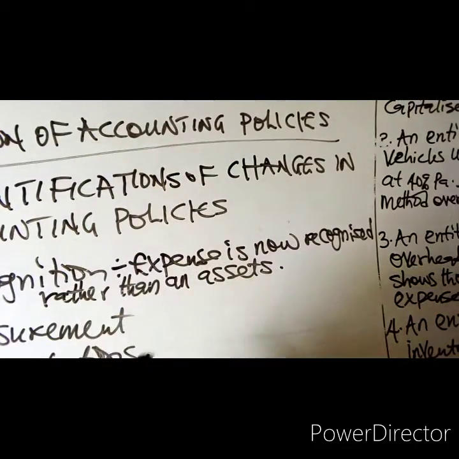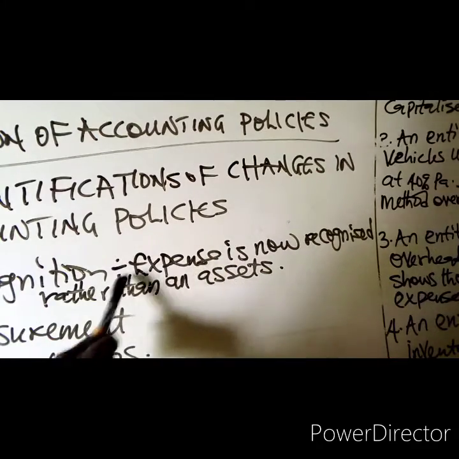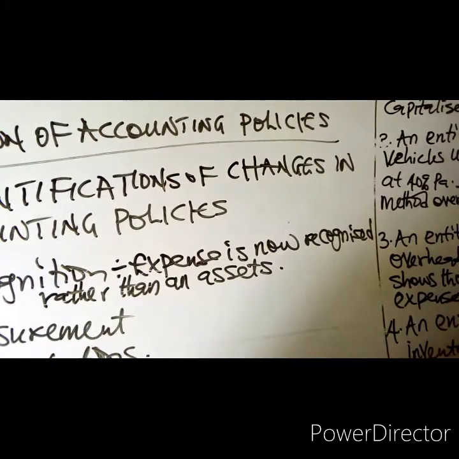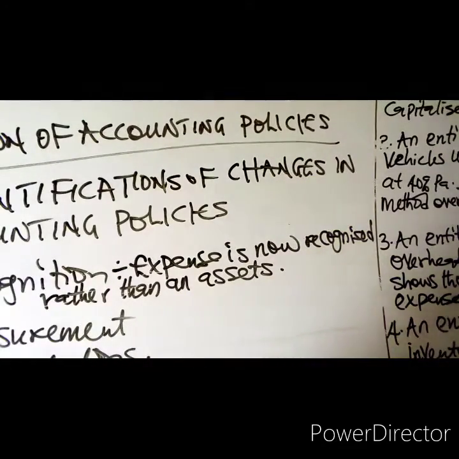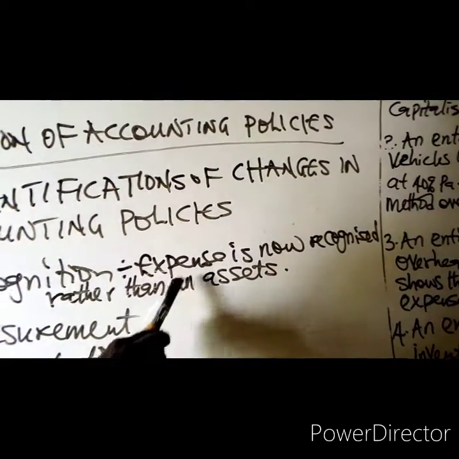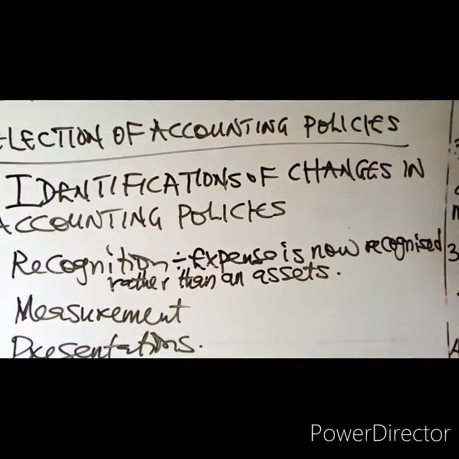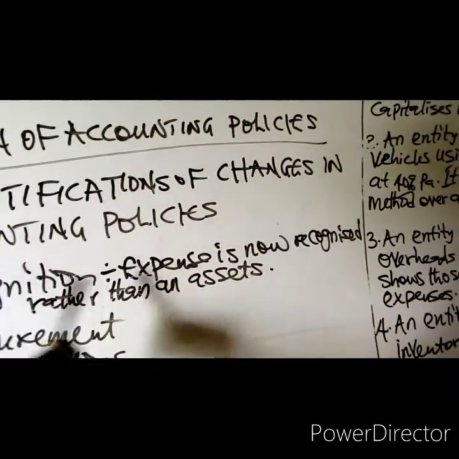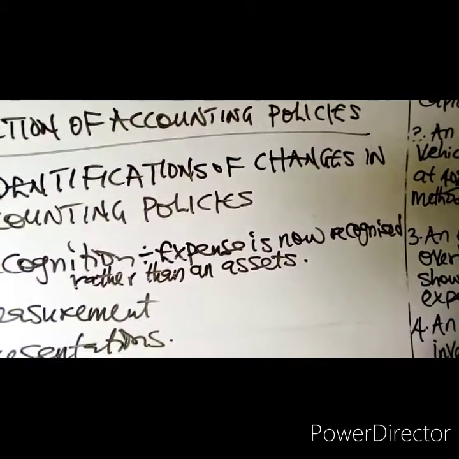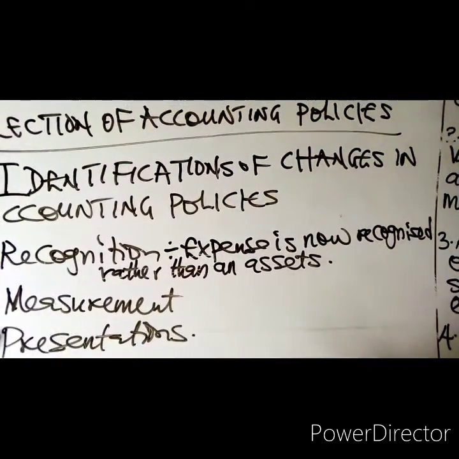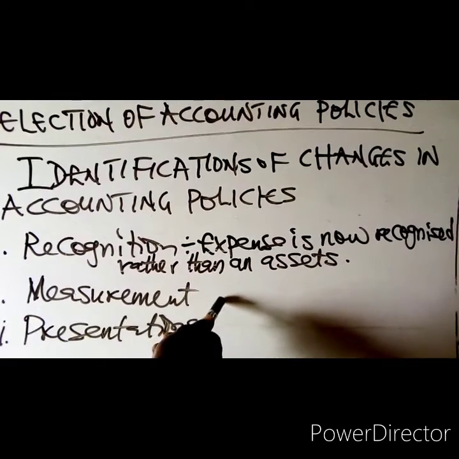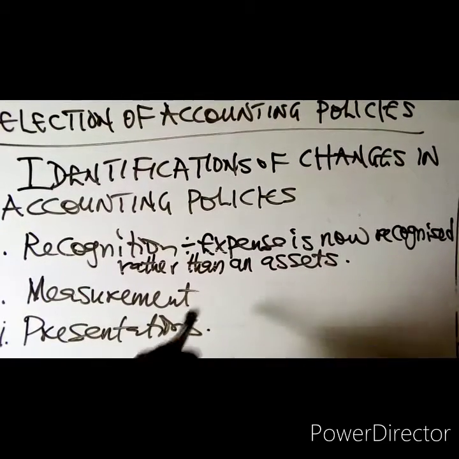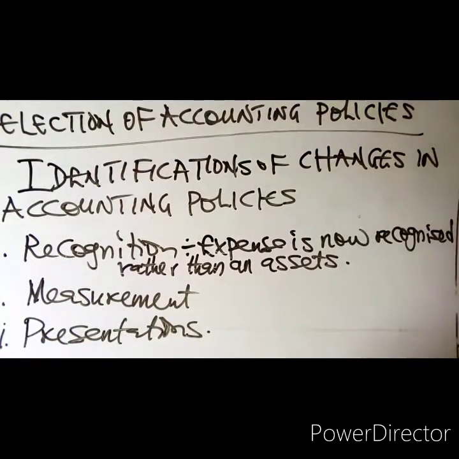Where an item that has previously been recognized as an expense is now to be recognized as an asset, or something that should be recognized as an asset is now recognized as a liability, then that means the recognition criteria of that item has changed. That is recognition. The second one is measurement. Measurement means the determination of the monetary amount at which an element can be recognized.